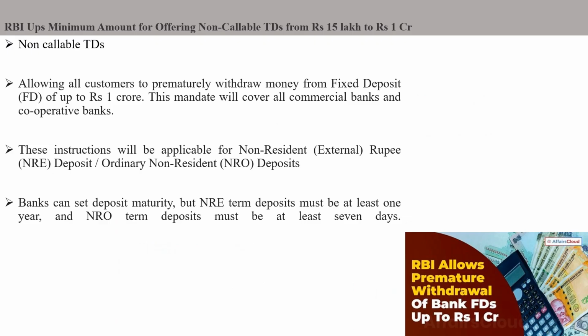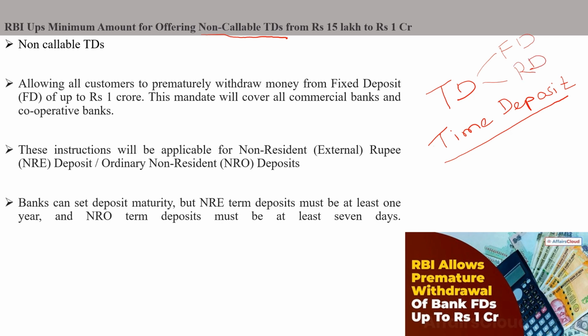Okay friends, now we are going to see banking related current affairs of 6th November 2023. Okay, first current affairs, it is about non-callable TDs. What is this TD? TD means time deposit. Time deposit means that for a fixed period of time the money will be with the bank. That is called time deposit. Examples of time deposit are FD, which stands for fixed deposit, and RD. Okay, now let's see this current affairs.